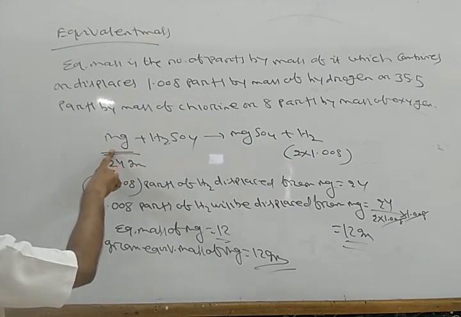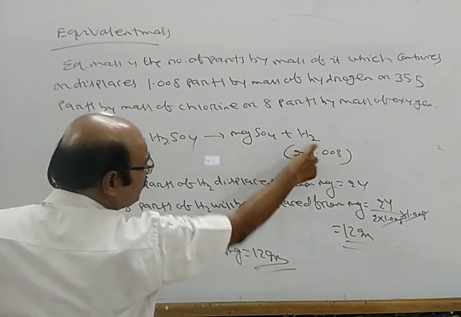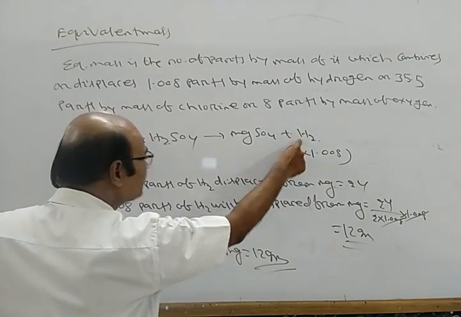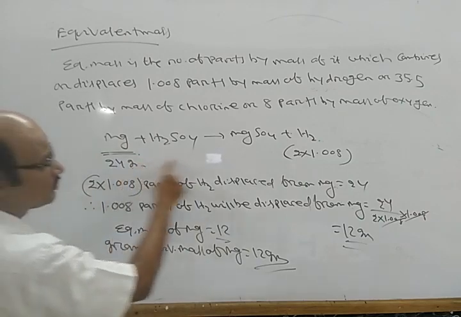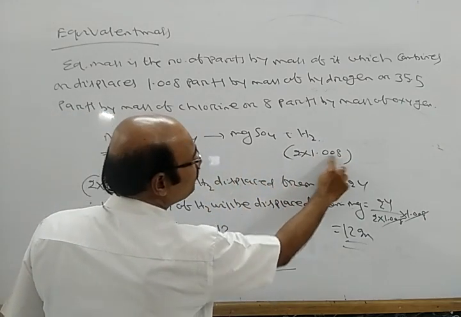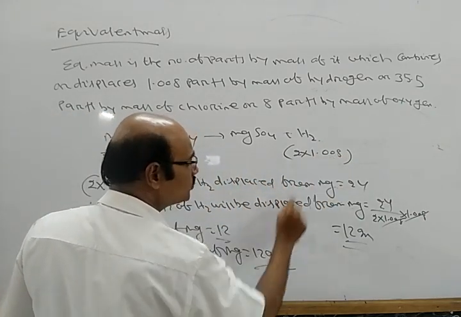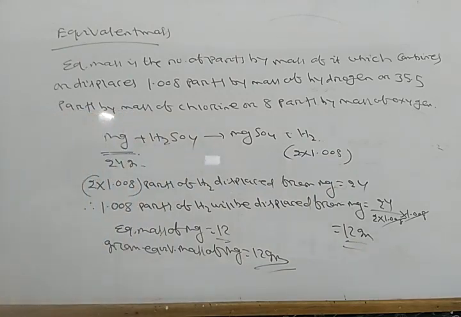Now see, this is how the substance is displacing hydrogen. From the amount of hydrogen displaced, we are determining the equivalent mass. So here 24 gram of magnesium displaces this much hydrogen. So 1.008 parts of hydrogen will be displaced from 12 gram of magnesium. So the equivalent mass of magnesium is 12.